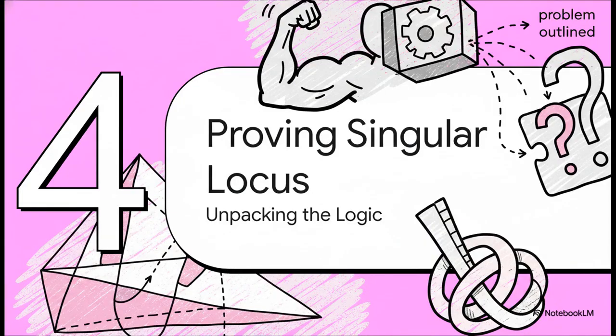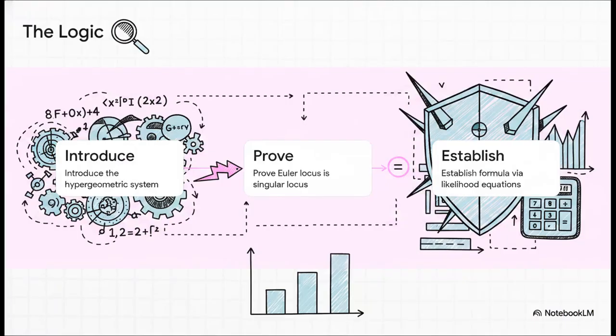That brings us to Section 4, Proving the Singular Locus and Unpacking the Logic. Let's move to the heavy lifting of those 38 pages and see exactly how this builds step by step. First, as we just saw, they introduce that hypergeometric system. Second, and this is the absolute core of the proof, they prove that the Euler discriminant locus is actually the singular locus of this new system. Basically, they're proving that the boundary of exceptions they wanted to study is the exact same thing as the singularities, the sharp points or infinite peaks, of the new system they just created.